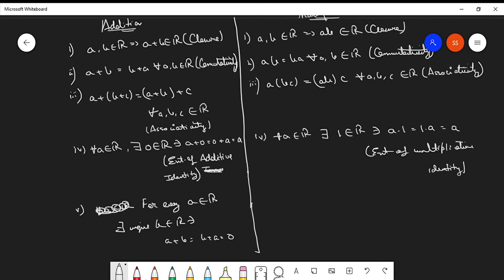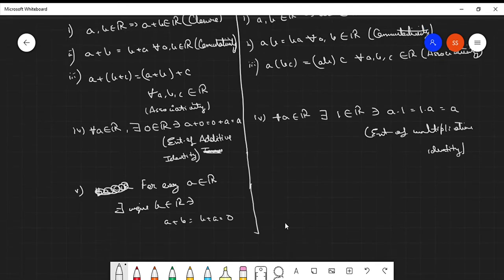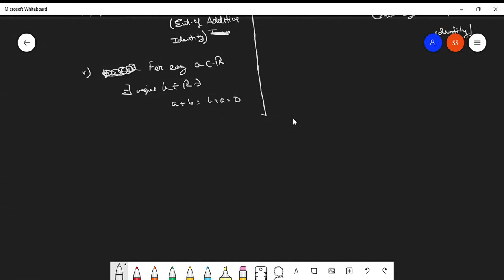Clear? And this b is represented as negative a and is called the additive inverse. Clear?